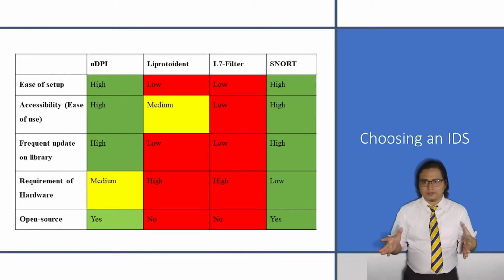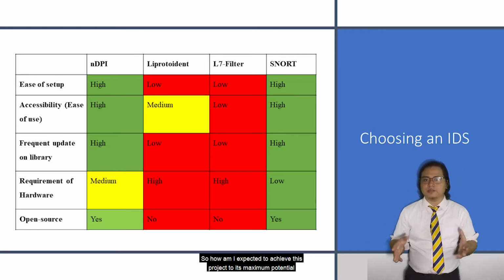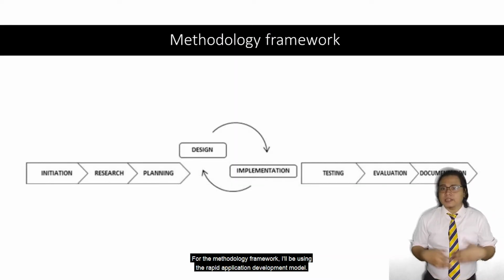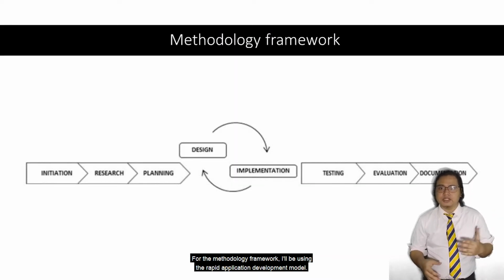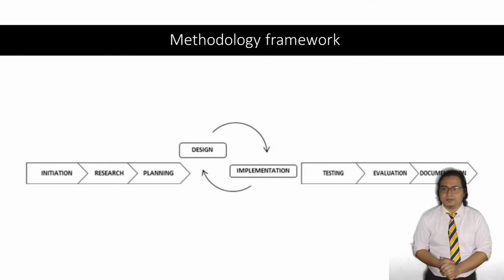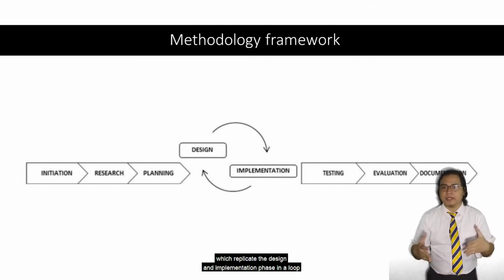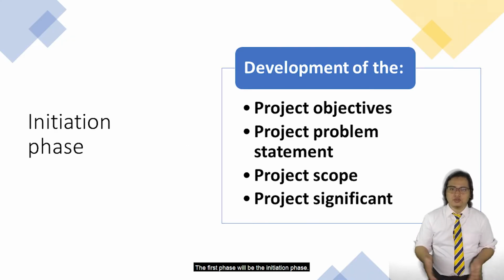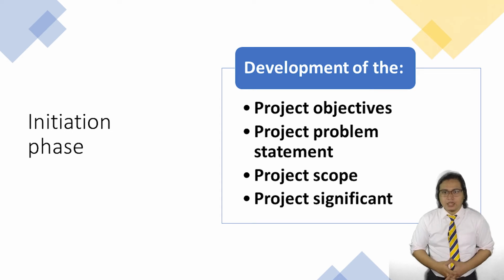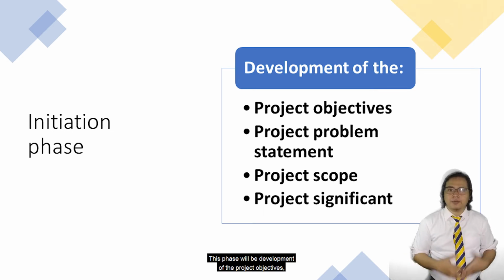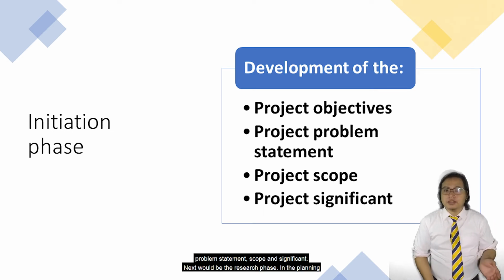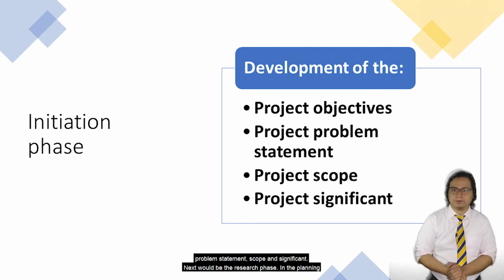Now that is sorted, so how am I expected to achieve this project to its maximum potential? For the methodology framework, I'll be using the Rapid Application Development Model. The reason for this approach is due to the function of the model, which replicates the design and implementation phases in a loop. The first phase will be the initiation phase. This phase will be the development of the project objective, problem statement, scope, and significance.